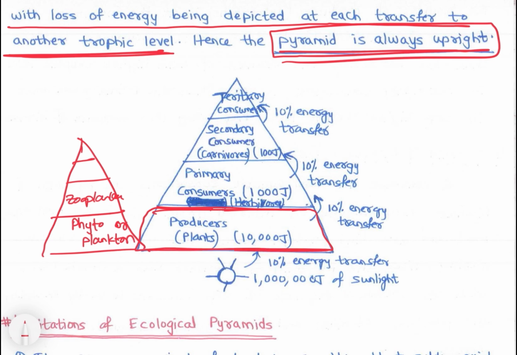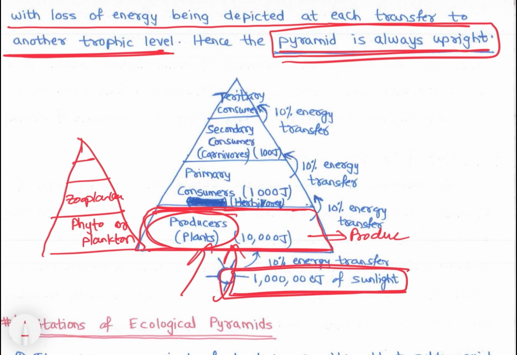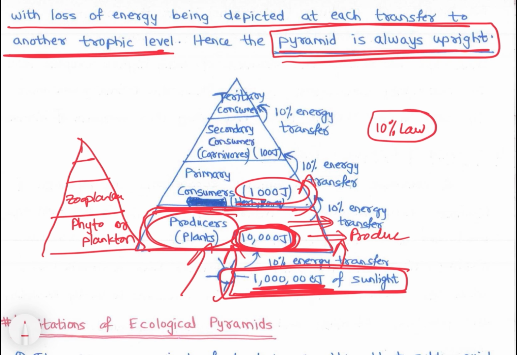So as we move from producers, that is plants, which take energy from sunlight, suppose this much energy is coming from sunlight, only 10% flows. So this is 10,000 joules. If it is 1 lakh, it would be 10,000. As we move, energy would be wasted. Producers waste energy, right? So again here 10% would be transferred. So the 10% law applies, and the energy base becomes narrower. So that's why it is always upright, right?